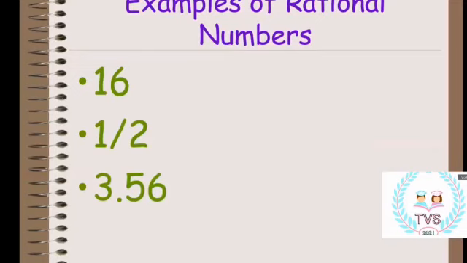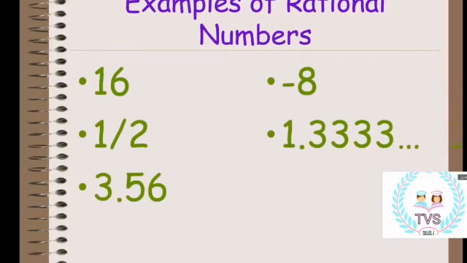Examples of rational numbers: 16, half, 3.56, -8, 1.333, and -3 over 4. 16 is a whole number, so it's a natural number.